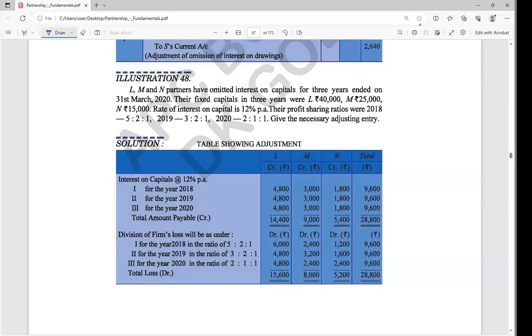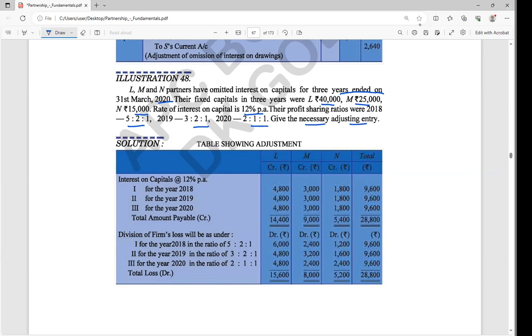Okay. So L, M, and N are partners having omitted interest on capital for 3 years ended on 31st March 2020. Their fixed capital for the 3 years were given for L, M, and N. Rate of interest given is 12% per annum. Their profit sharing ratios were different each year. Have you seen that every year the profit sharing ratio was changed? So give the necessary adjusting entry.